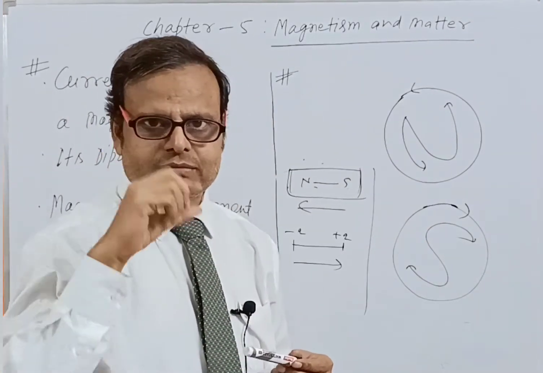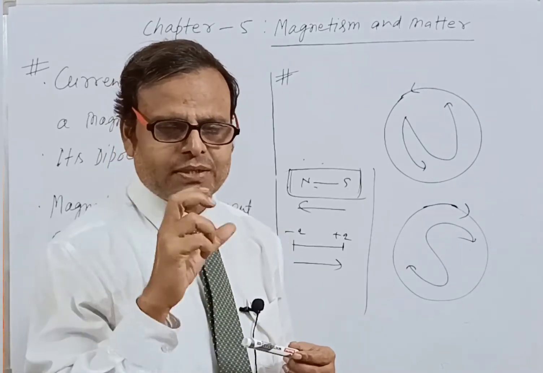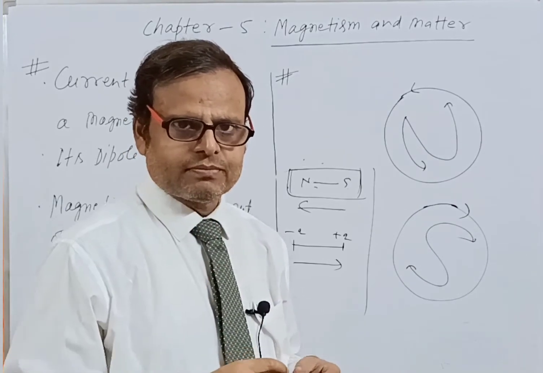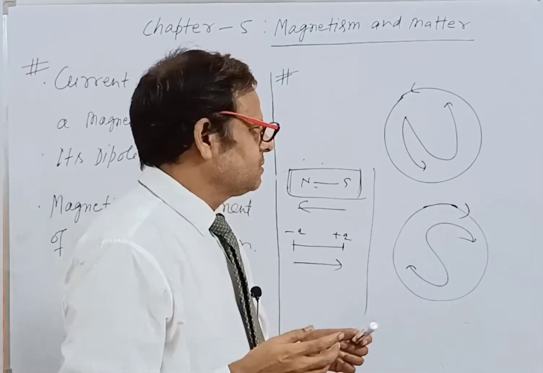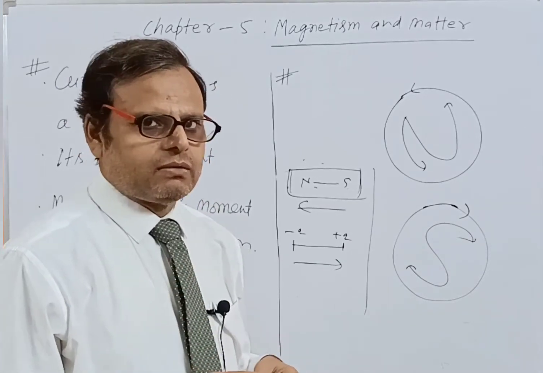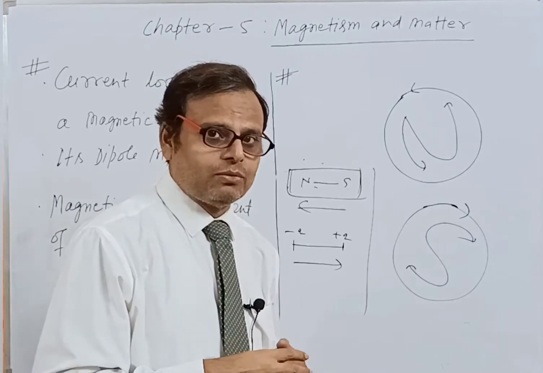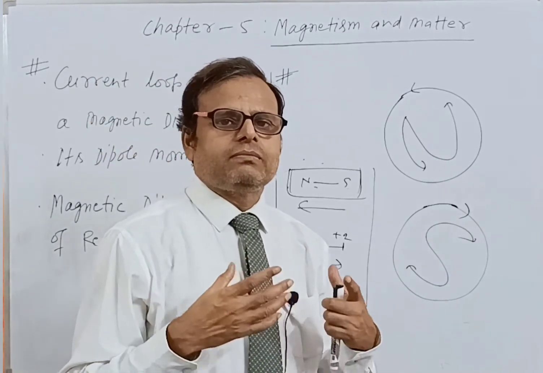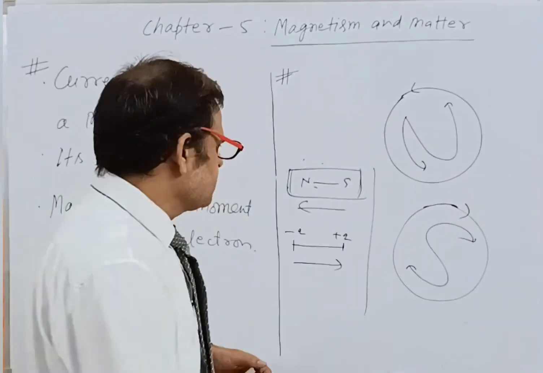When we talk about a coil, a single loop, the direction of the magnetic dipole moment is from south to north in this tiny loop. Now, what is the magnetic dipole moment?